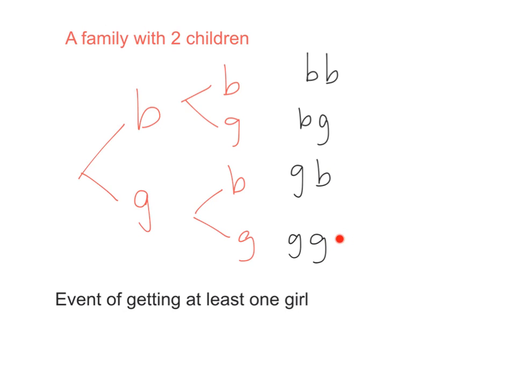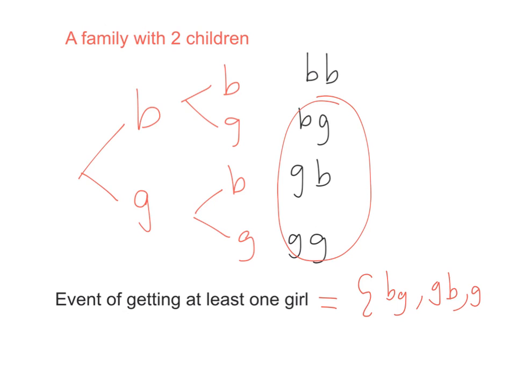So 1, 2, 3 outcomes. These three outcomes give me this event. So this event actually has three outcomes, and I can write this as BG, GB, GG. So that is three outcomes, which is again a compound event. So that's one of the very common questions here.